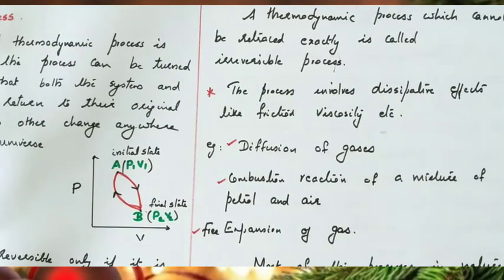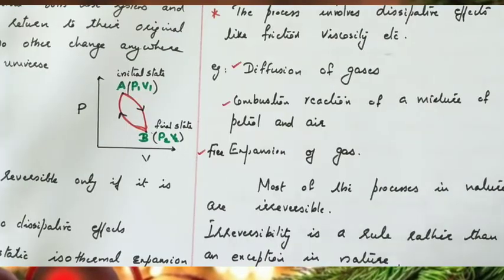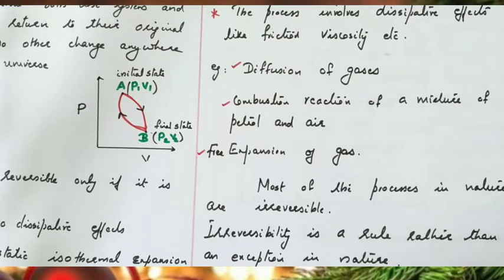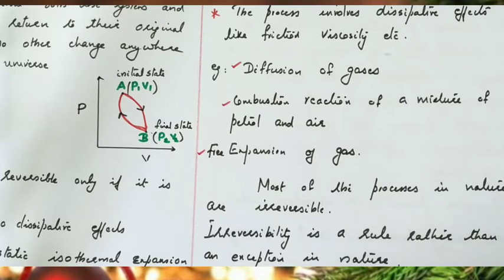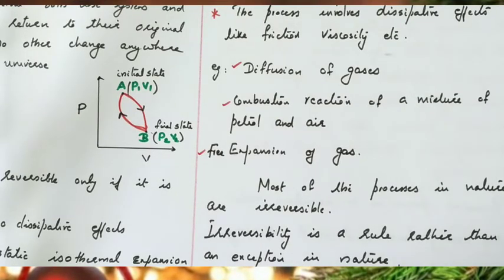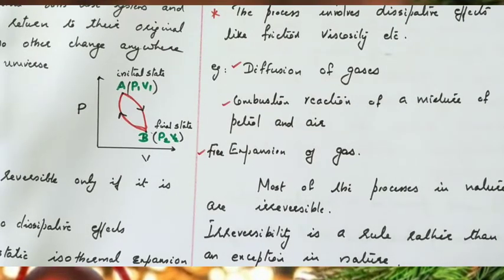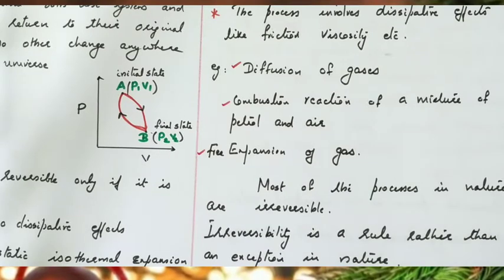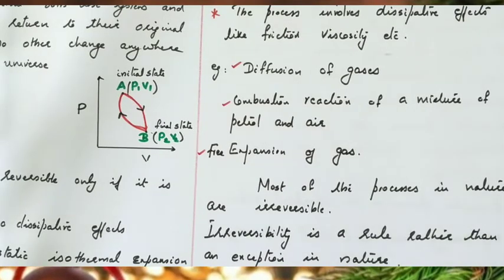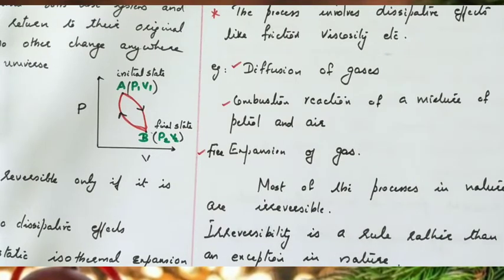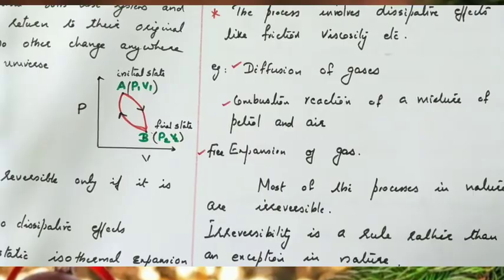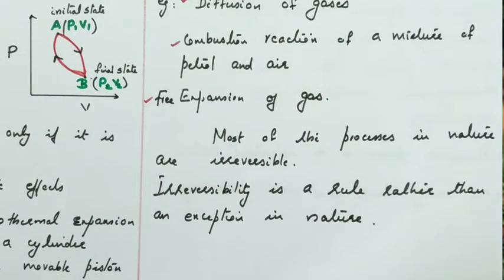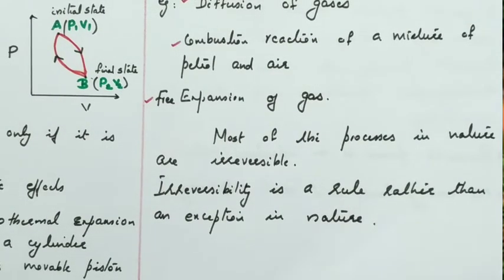Now free expansion of gas. Some more examples are rusting of iron, dissolution of salt in water, a body coming to rest due to friction, and transfer of heat from a hot body to a cold body. These are all examples of irreversible processes, and hence we can say that most of the processes in nature are irreversible. Hence irreversibility is a rule rather than an exception in nature.